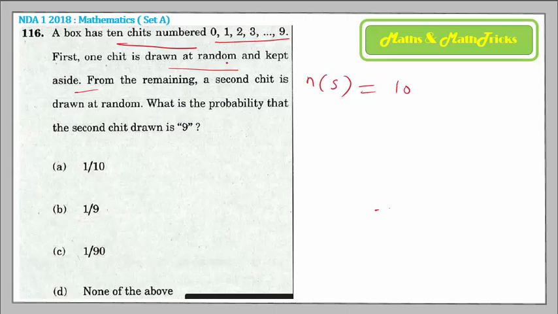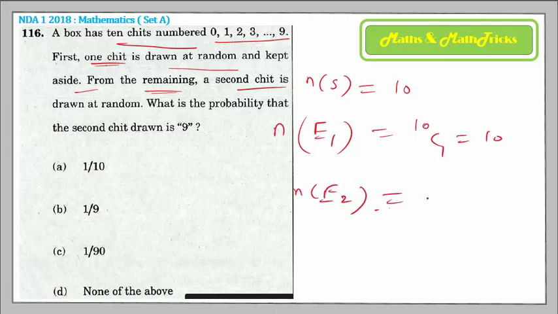Alright. So you see that when you are drawing one chit, basically n of E1 would be 10C1, which is 10. Only one chit out of the 10 chits you can draw. You have drawn that chit and kept it aside. Now what you are doing from the remaining chits? How many chits are remaining now? 9. So from the remaining chits you are drawing a second chit. So definitely for the second chit there are 9 choices, but you want your second chit to be 9. For that you want the probability. So the second chit you want to be 9 means that is only one chit, so you have to get it from 1C1, that is 1.